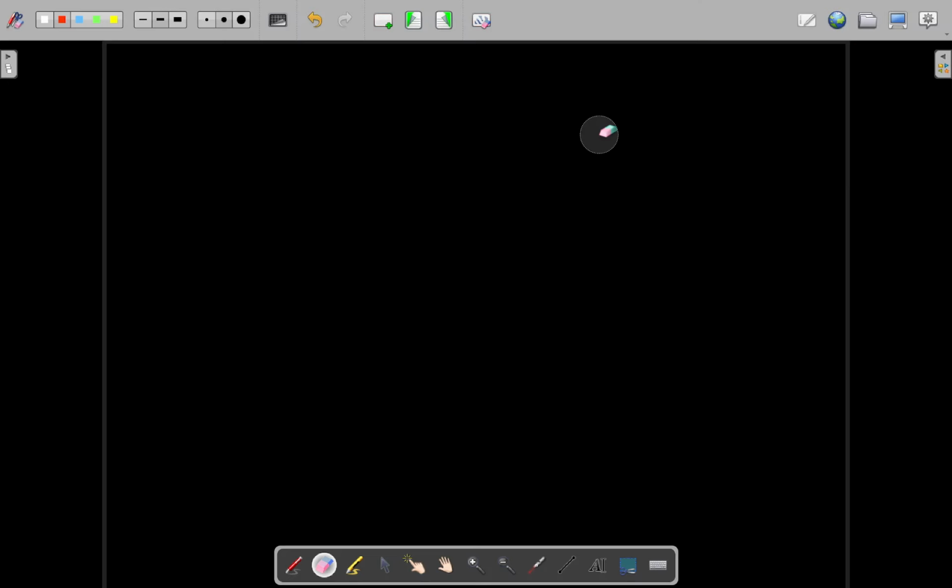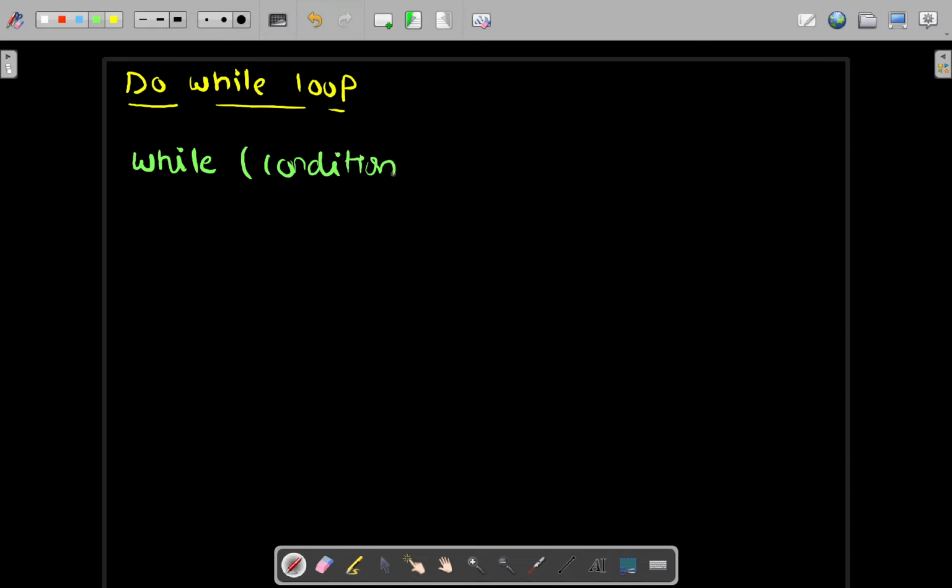The topic for discussion is the do while loop. The do while loop is similar to the while loop, but there is a little difference between the do while loop and a while loop. In the case of a while loop, the syntax is like while, and we have a condition, and then we write the code inside the while block. Until this condition becomes false, the while loop always executes.